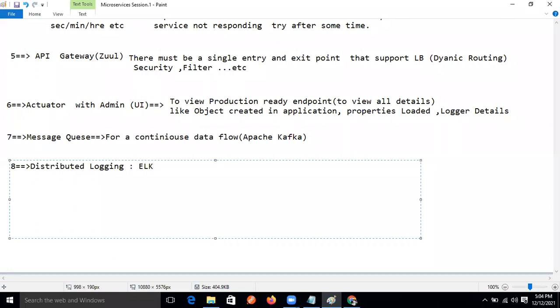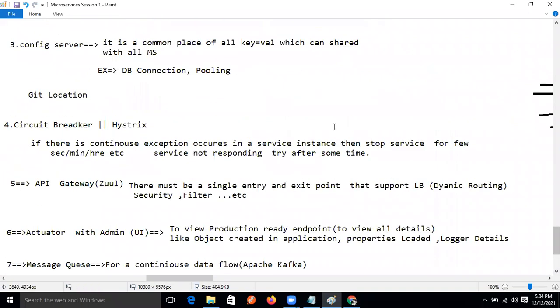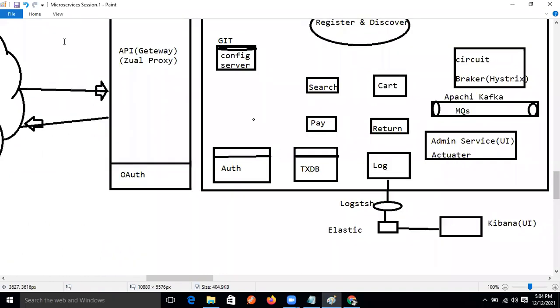ELK. ELK means Elasticsearch, Logstash, and Kibana. To view the log messages, we will use one UI, that is the Kibana UI. Okay guys.